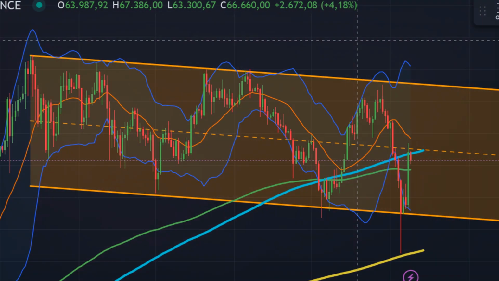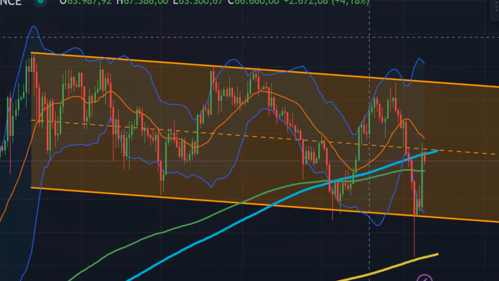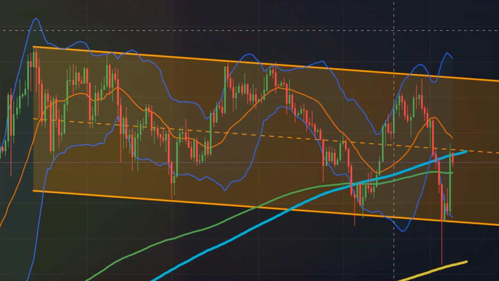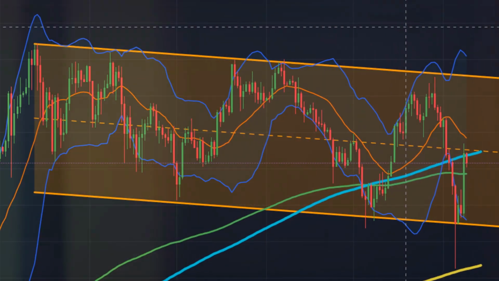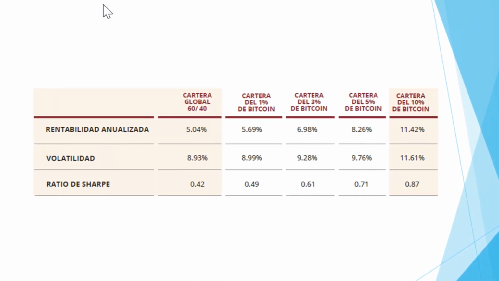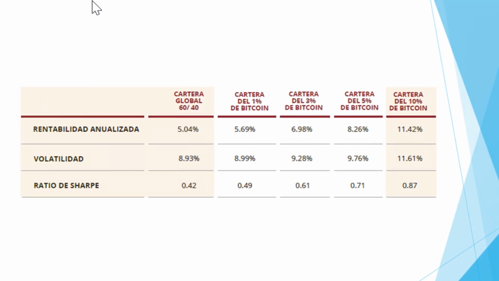Cryptocurrencies serve as an additional source of diversification in an asset portfolio by having a very low correlation with the rest of the assets, which is less than 20%. And it provides a great return to a global portfolio without adding much volatility.